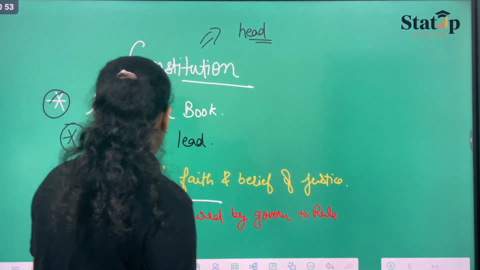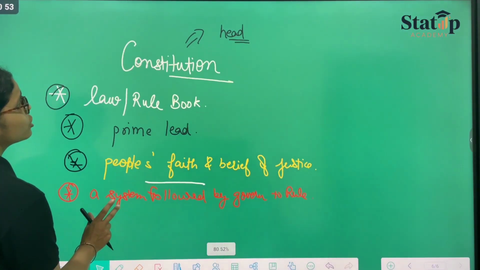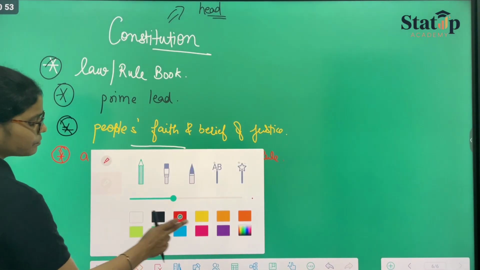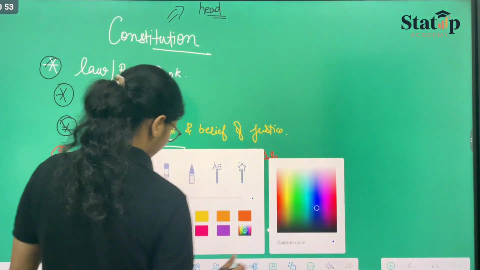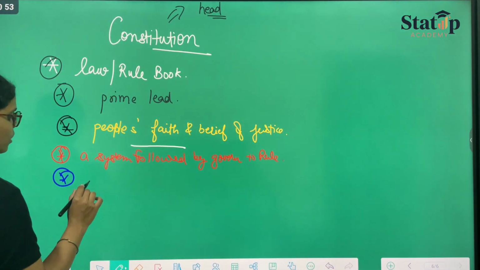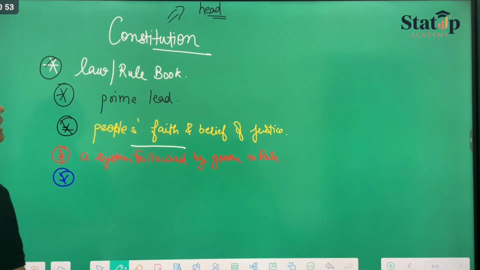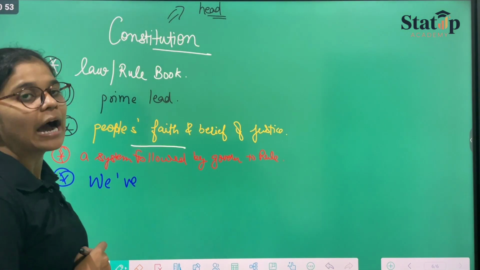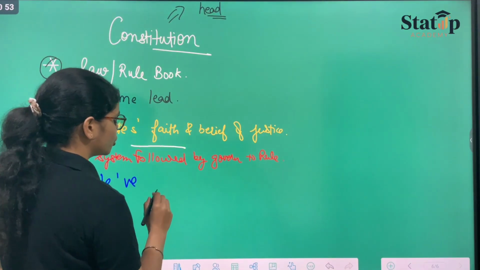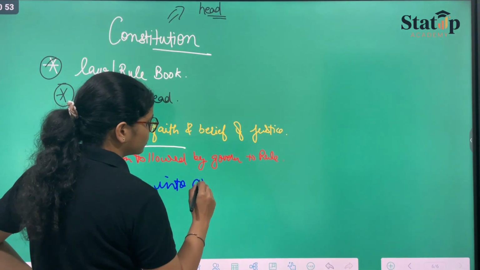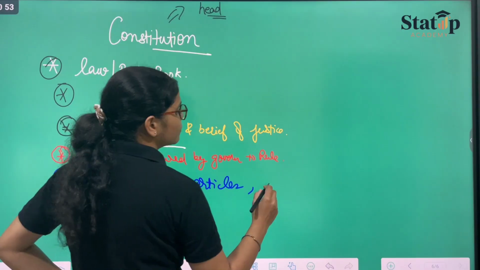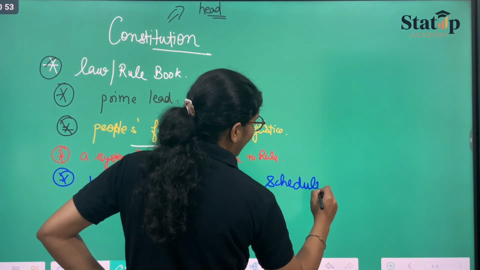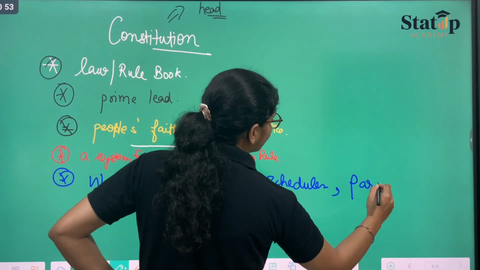Most importantly, when we are talking about this much of the constitution, we can talk about some more things, like how many articles we have. We have divided our constitution into articles, schedules, and parts.